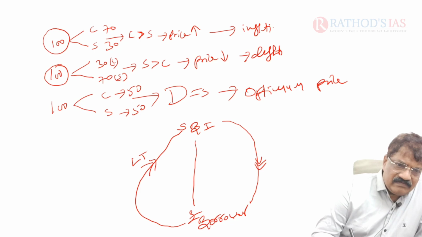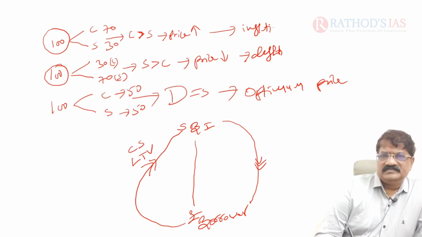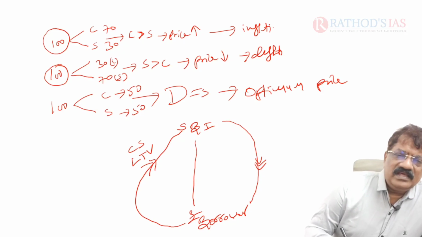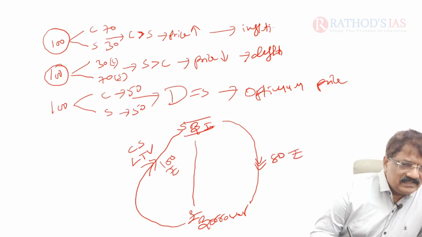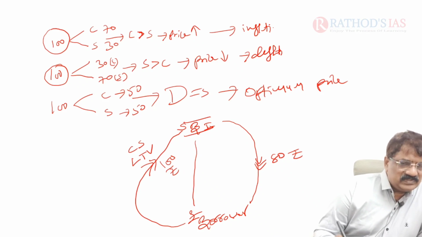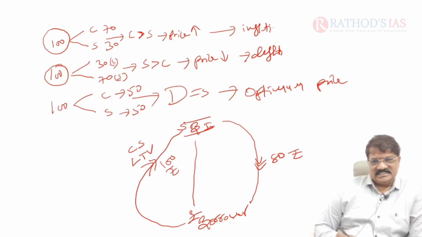Loan to value, collateral security. For example, if the borrower places 100 rupees valued collateral security with the bank, the bank is enabled to provide a loan up to 80% of the collateral security. You see, 80 rupees are given as loan. This is the process.